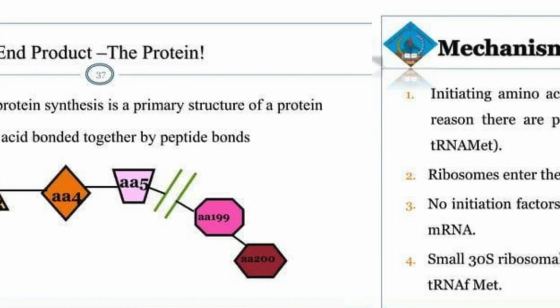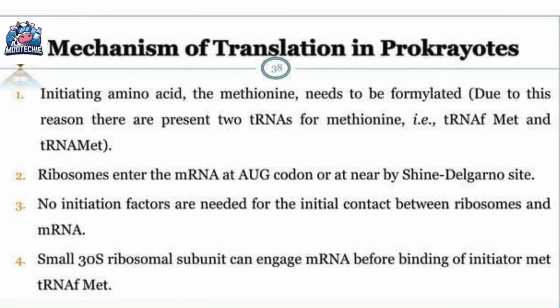Now the final slides compare mechanisms in prokaryotes and eukaryotes. Slide 25 talks about prokaryotes like bacteria. The first point, the initiating amino acid methionine needs to be formylated. That's why there are 2 tRNAs for methionine in prokaryotes.